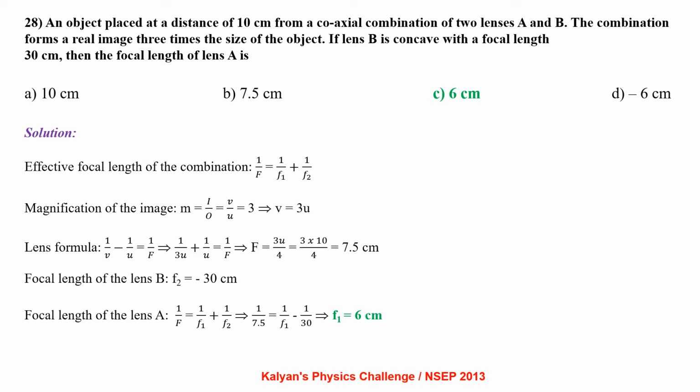Effective focal length of the combination: 1/F = 1/f1 + 1/f2. Magnification of the image m = I/O, that is v/u, equal to 3, from where we get v = 3u.